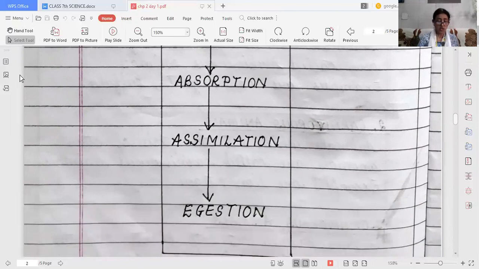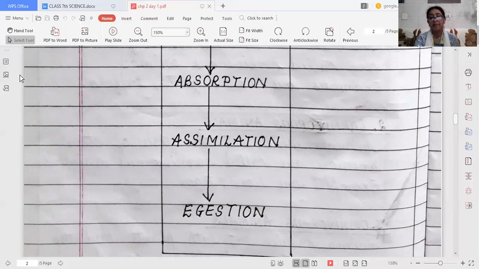The next one is assimilation. Assimilation is the process of utilizing absorbed food materials for energy, for growth, and for development. Once the nutrients are absorbed and reach different parts of the body, those nutrients will be utilized. And for what? For energy, for growth, and for development.